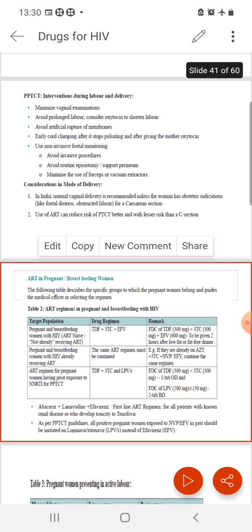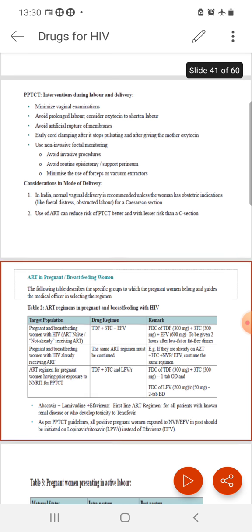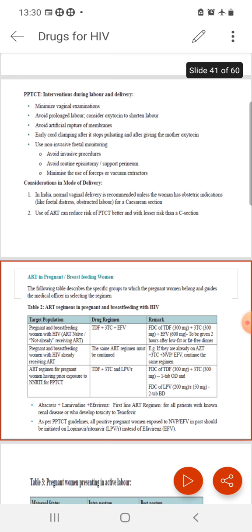Apart from the drug, we can have some other interventions during labor and delivery, like minimization of vaginal examination, avoiding prolonged labor, considering oxytocin to shorten labor, and avoiding artificial rupture of the membrane. Cord clamping should be done early, after it stops pulsating and after giving the mother oxytocin. Use non-invasive fetal monitoring, avoid invasive procedures, avoid routine episiotomy, and minimize the use of forceps or vacuum extractors. In India, normal vaginal delivery is recommended unless the woman has specific obstetric indications for cesarean section, like fetal distress or obstructed labor. So vaginal delivery can be a safe approach.